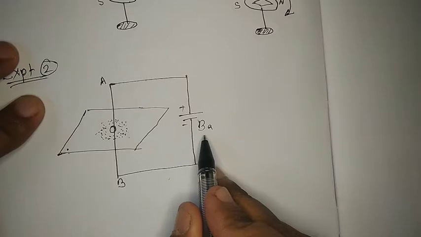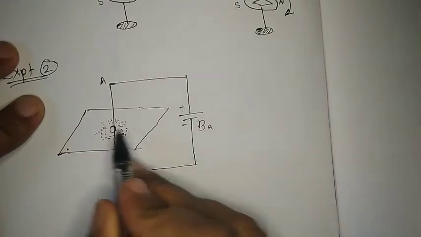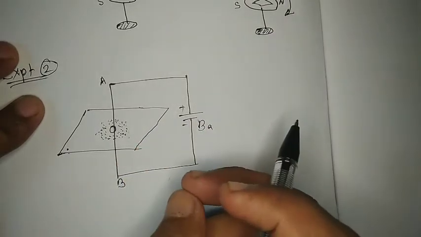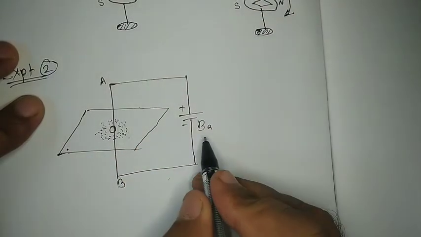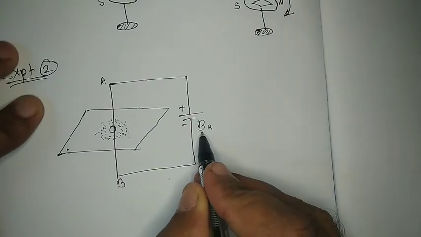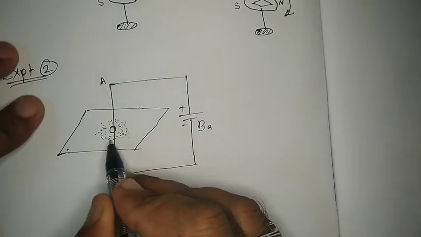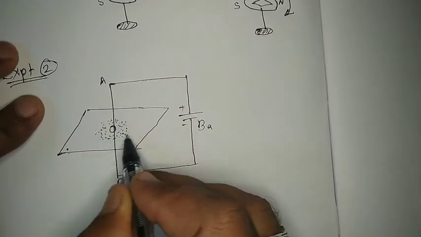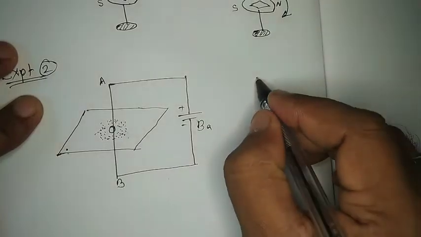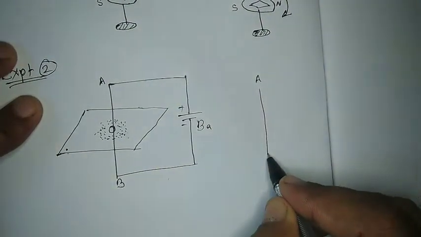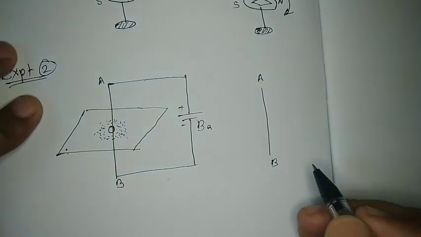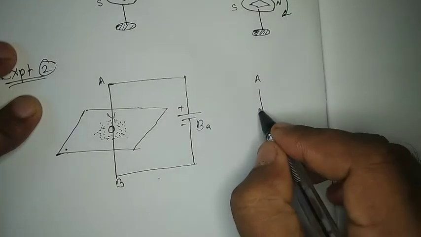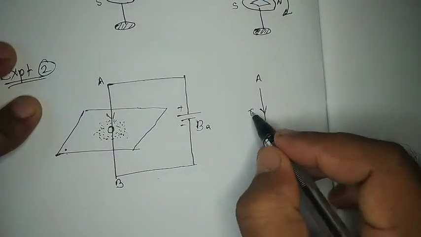So when the battery is in off state, all the particles are in their own positions, in different random positions. But when the battery is switched on, it was observed that all the iron filings made circular rings, as we can see here. Suppose, for example, I am writing here, this AB is a conductor. When the battery is on, we can say that a current is moving from A to B. This is the current I moving.